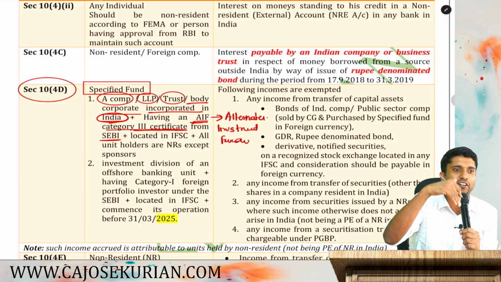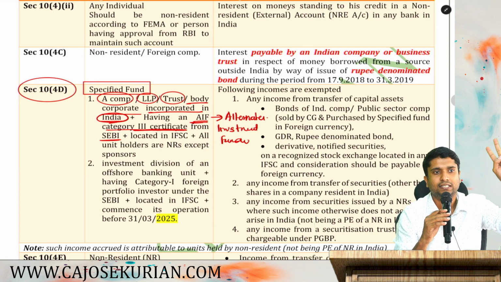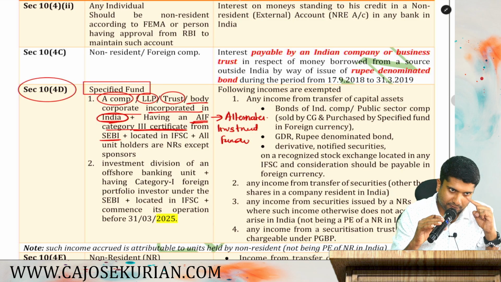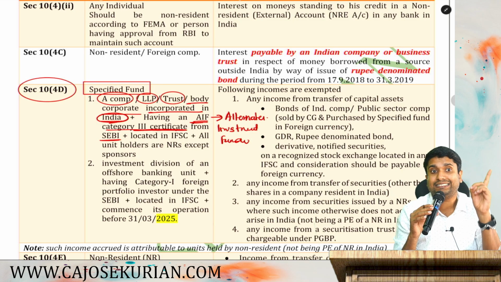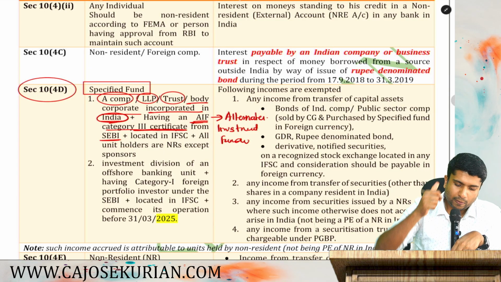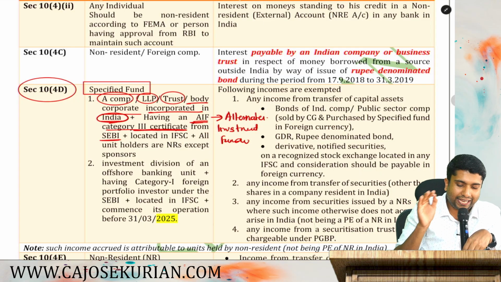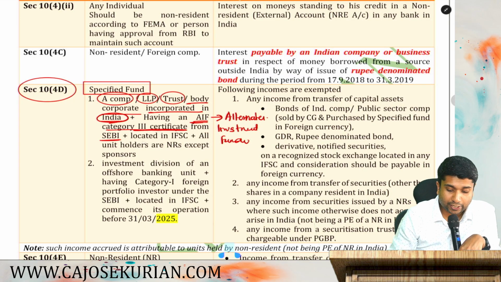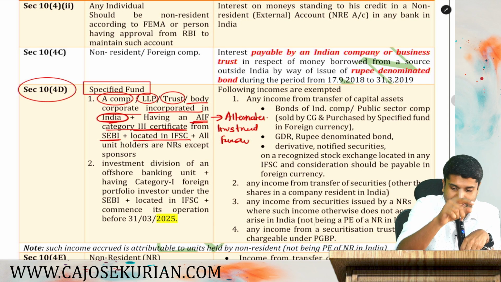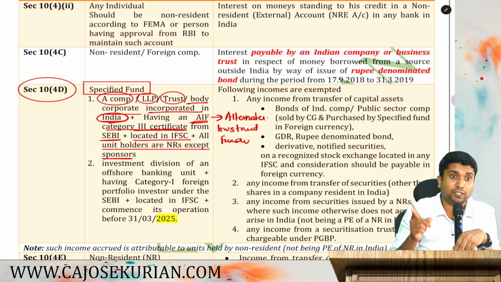That means basically you are an investment company. Depending upon the type of investments, you will be getting category 1 certificate, category 2 certificate, category 3 certificates. Are you with me? So, to call you a specified fund, you should have a category 3 AIF certification from SEBI. Are you with me? So, basically, you are a company, LLP, trust or any other body corporate incorporated in India having AIF category 3 certificate from SEBI, and you have to be located in IFSC, that is International Financial Service Centre, plus all of your unit holders have to be non-residents except sponsors.